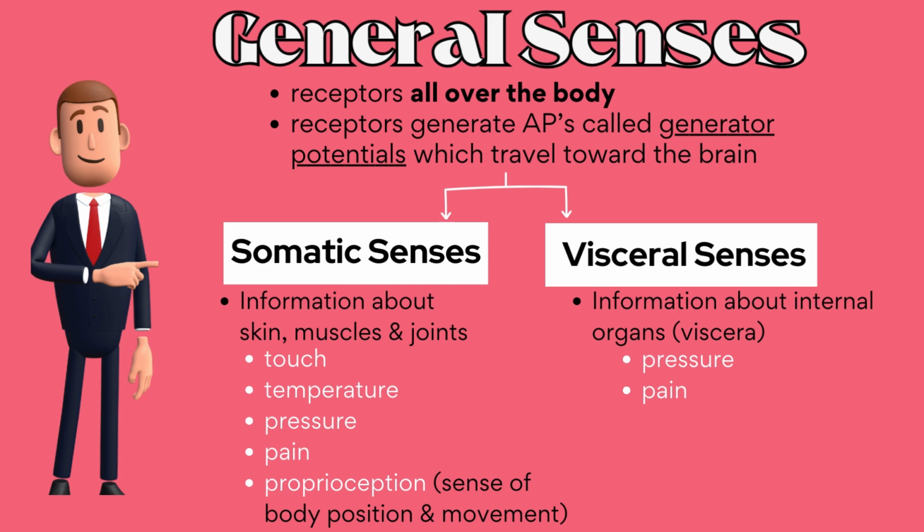Proprioception is knowing your body's position and movement. I remembered the somatic senses by TTPPP: touch, temperature, pressure, pain, proprioception. Visceral senses give us information about our internal organs, which are also known as the viscera. Your visceral senses give you information about pain and pressure of your organs. So remember, general senses have receptors all over the body and give us information about touch, pressure, pain, temperature, and proprioception.